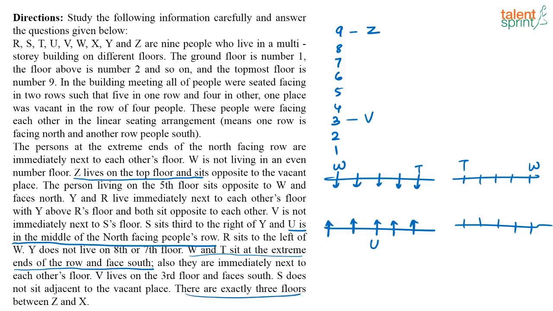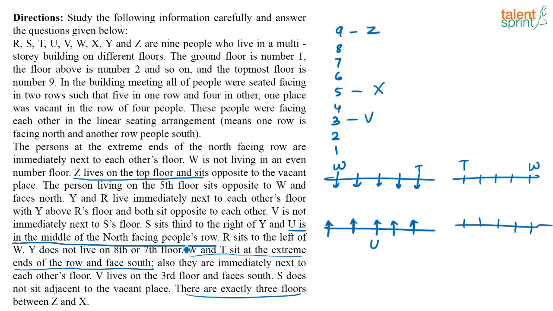I am going to use this next. There are 3 floors between Z and X means if this is Z, which is X, this is X. So X is on the 5th floor. Next, the person who is living on the 5th floor sits opposite to W and faces north.